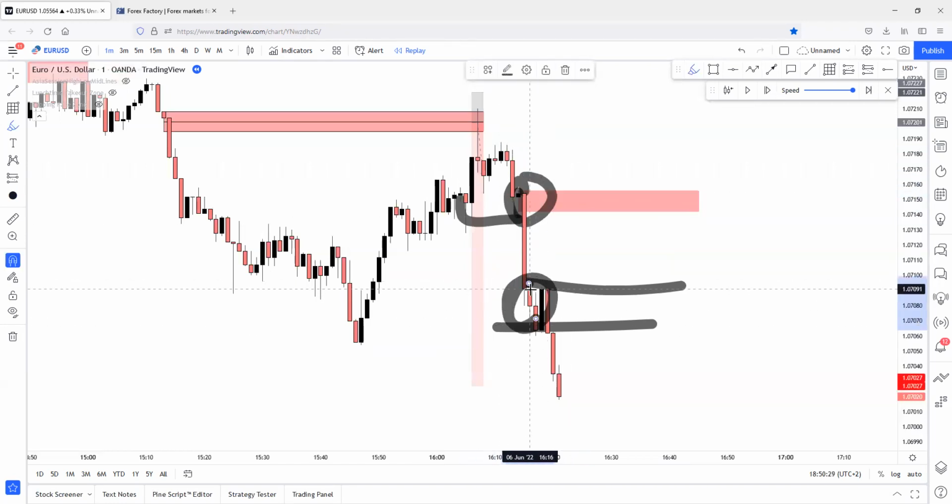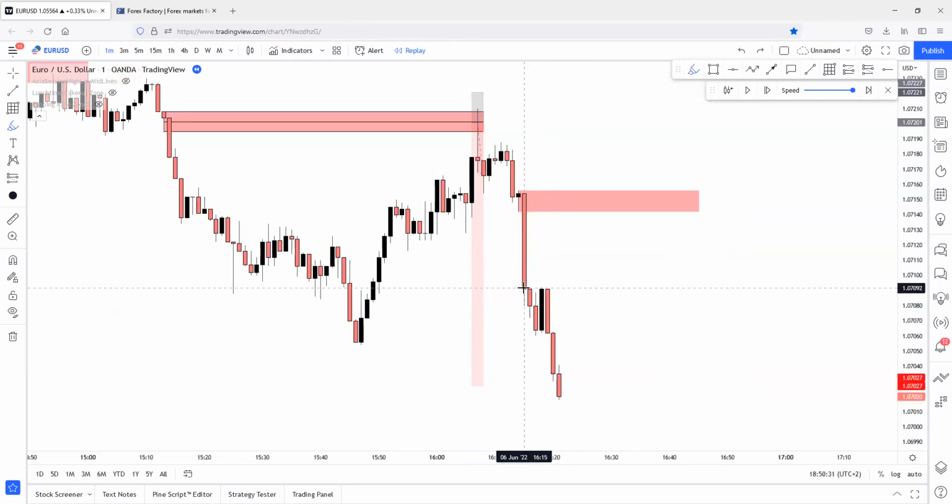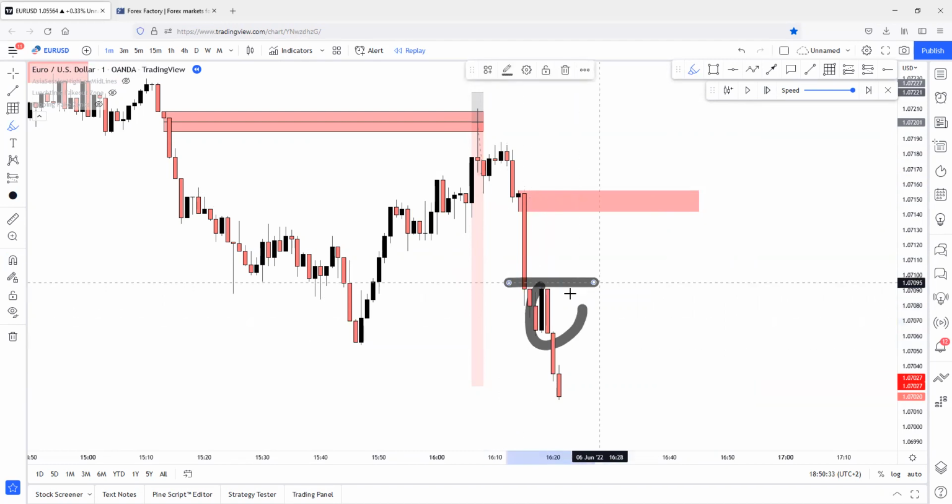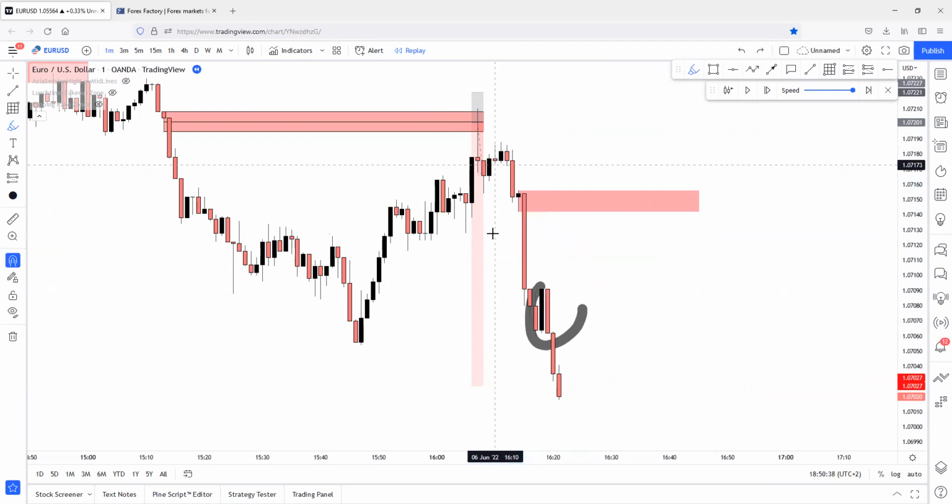This is a flip zone, this is a flip zone. And as we already learned, if there's no liquidity creation for the decisional one, then the decisional one will be the liquidity for the extreme one. This is how it works. This is what I've been explaining to you for a year now.